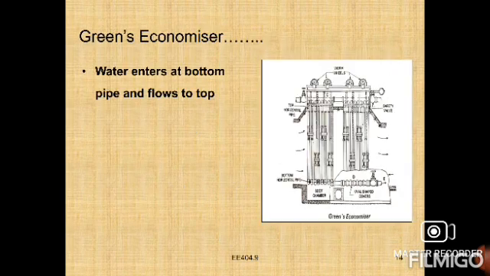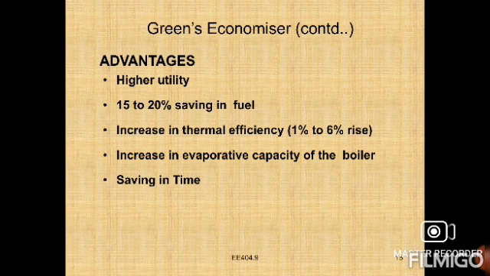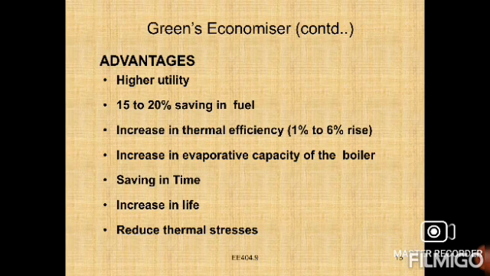Now, what are the advantages of the Green's economizer? It provides fuel economy; about 15 to 20% of fuel may be saved for the same output.